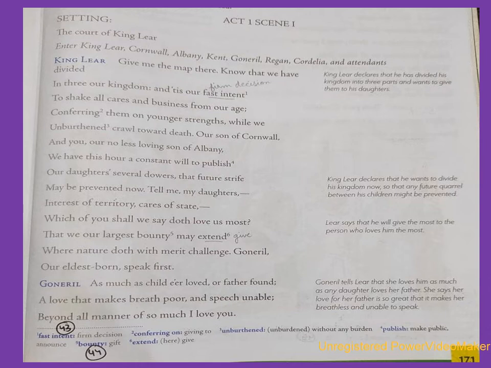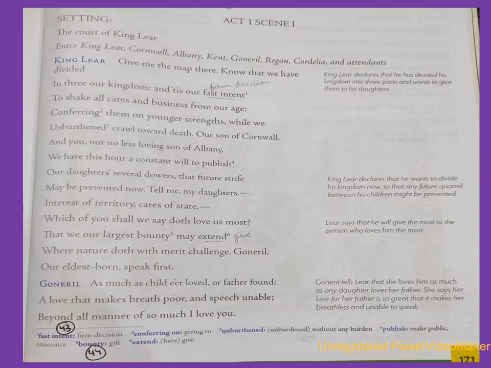King Lear: Give me the map there. Know that we have divided in three our kingdom, and it is our fast intent to shake all cares and business from our age, conferring them on younger strengths while we unburthened crawl toward death.